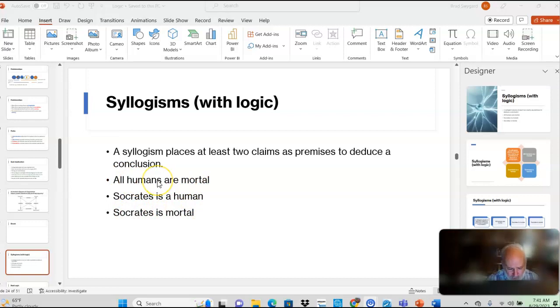If all humans are mortal and Socrates is a human, then he's in the category of mortals, because all humans are mortal. So he is mortal. That's what it's saying. All right. That's a basic syllogism. That's an A syllogism. They're all A statements. This is the most basic syllogism there is.